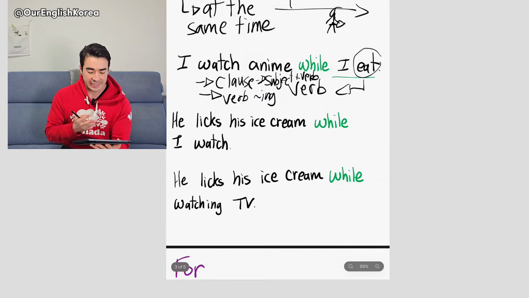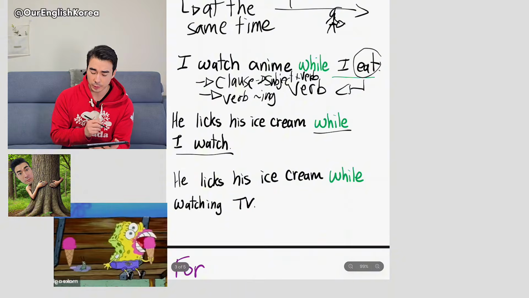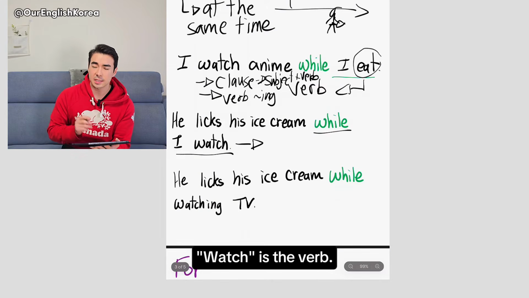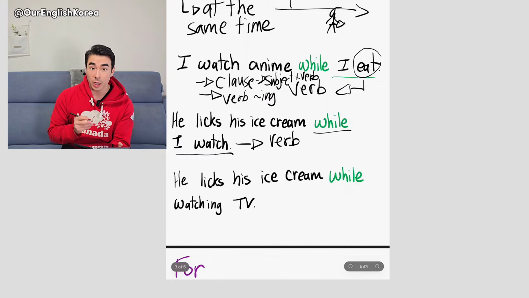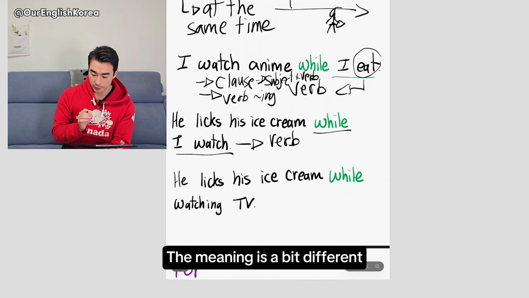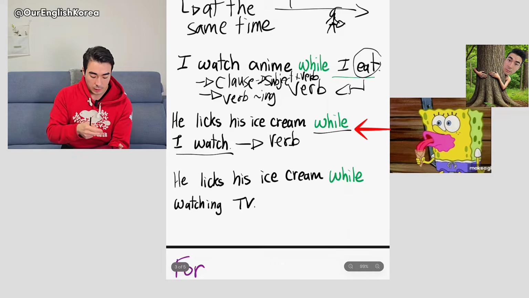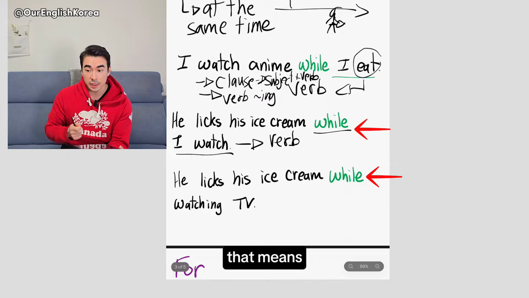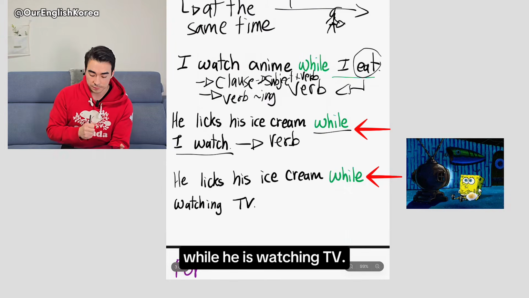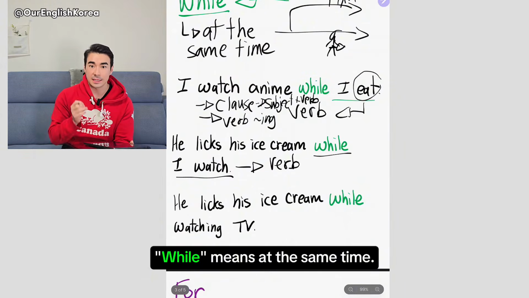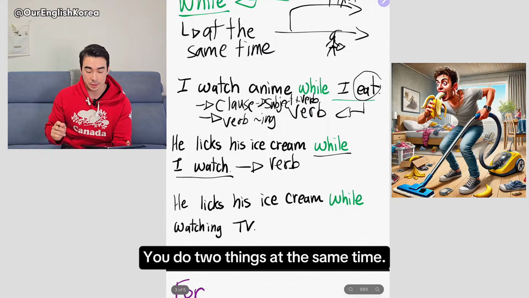Another example, he licks his ice cream while I watch. Kind of creepy. Watch is the verb. He licks his ice cream while watching TV is okay too. The meaning's a bit different. If I say while I watch, that means I am watching him eating ice cream. If you say while watching TV, that means he is eating ice cream while he is watching TV. While means at the same time. Okay? So you do two things at the same time.